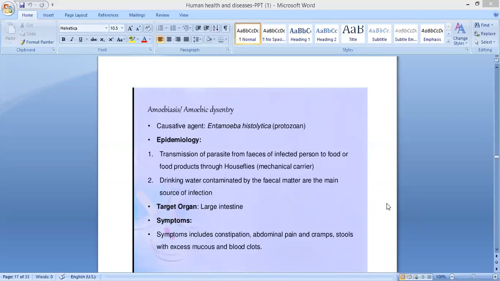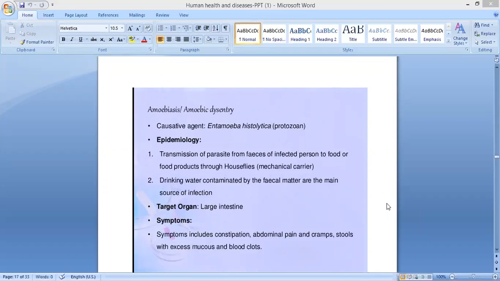Sometimes people may drink water from some villages, they may drink water from a pond or lake. So the water may be contaminated by the feces. If they are drinking such water, they'll become sick. They'll be getting this amoebiasis or amoebic dysentery, for which the target organ is the large intestine. It is the target organ.